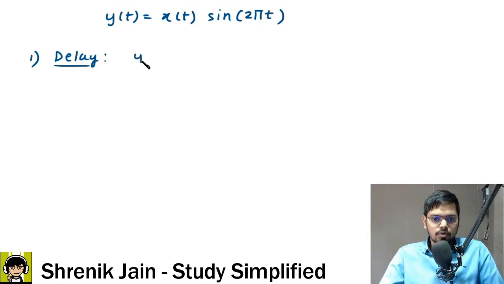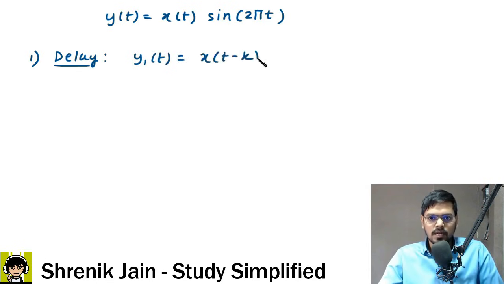If I delay the input, what is my output? Let us say y1 of t is my output. My input is delayed by k units, so x of t minus k. Then I have sine of 2 pi t.